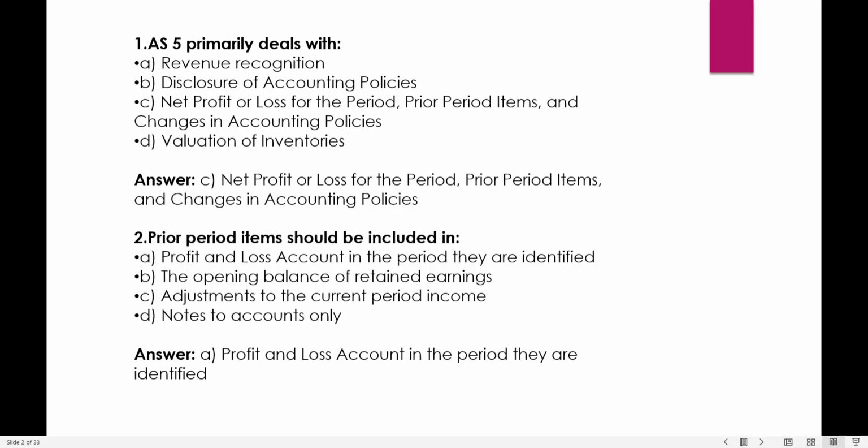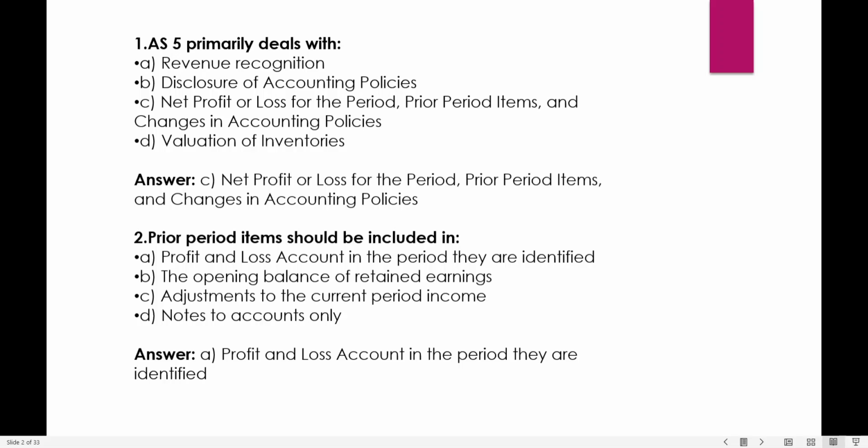Accounting Standard 5 primarily deals with recognition, revenue recognition, disclosure of accounting policies, net profit and loss for the period, prior period items, and changes in accounting policies, valuation of inventories. So we see AS-5 primarily deals with net profit or loss for the period, prior period items, and changes in accounting policies. Second question, prior period items should be included in profit and loss account in the period they are identified, the opening balance of retained earnings, adjustments to current period income, and notes to accounts only.